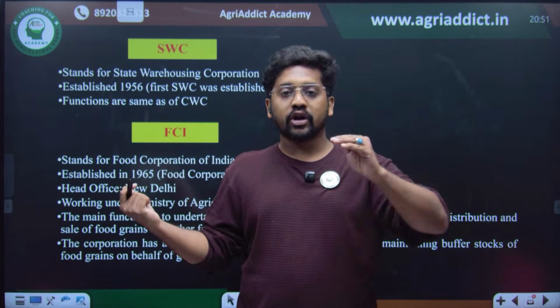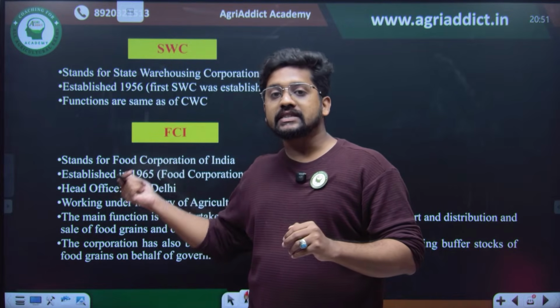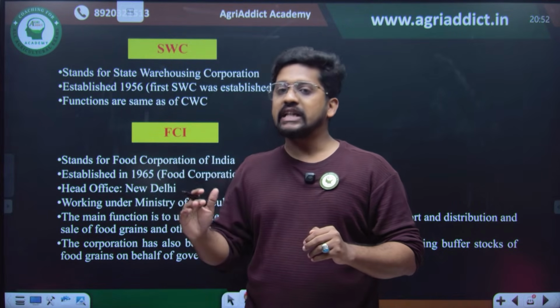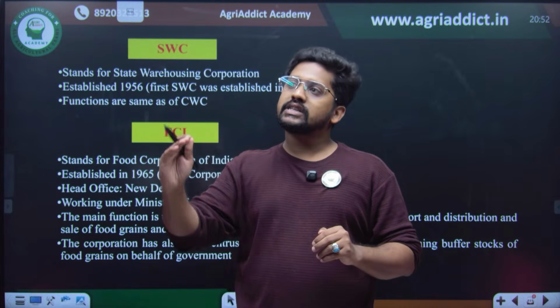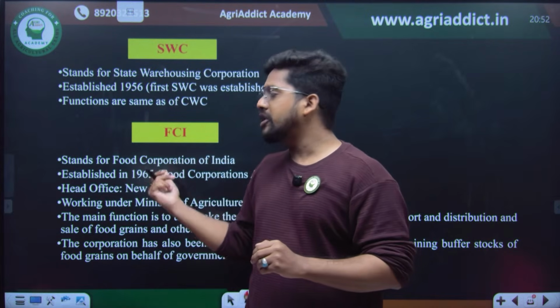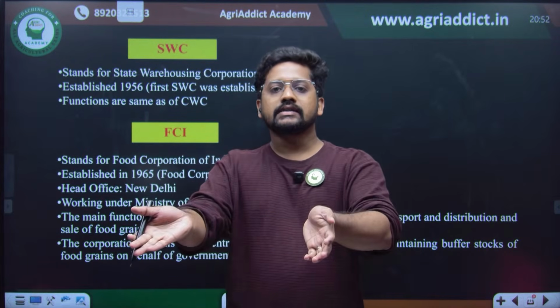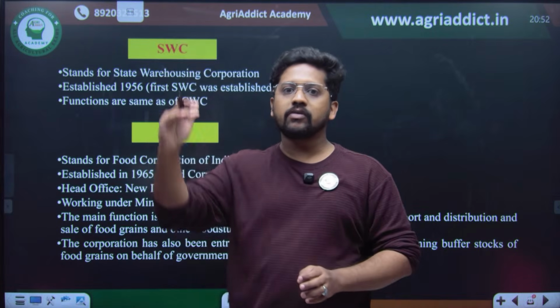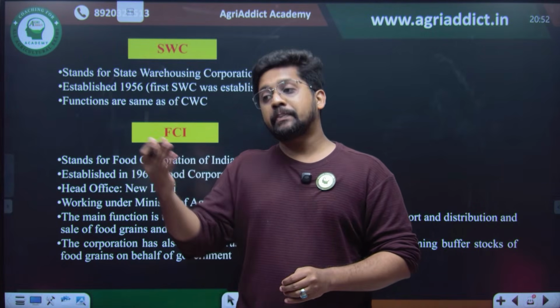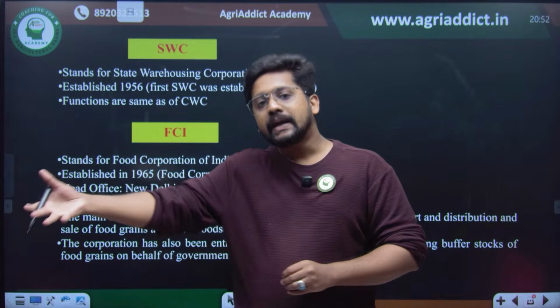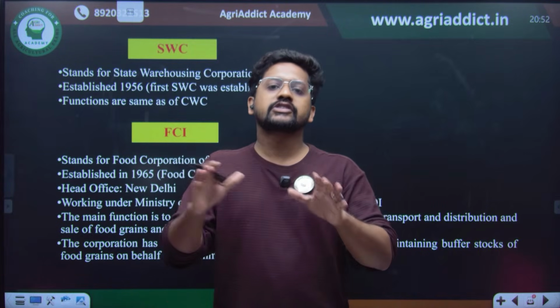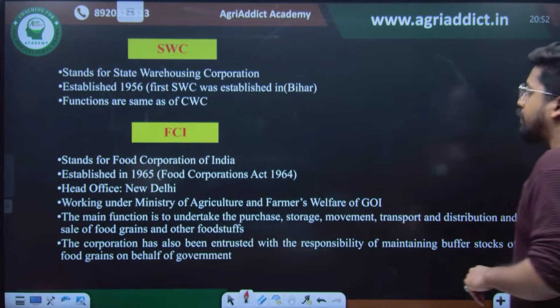So whenever the price is more or less, buffer stock operations are carried out by the FCI. When the price is much higher, because demand is higher and supply is less, at that point of time FCI will be giving the supply to the economy so that the price will be lesser. At the same time, when the price is much lesser, FCI will be buying from the farmers, so that the buffer stock operation is carried out by the Food Corporation of India.